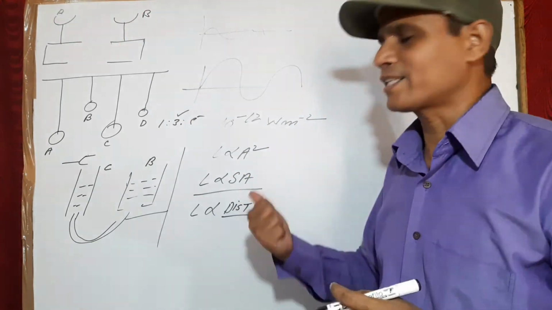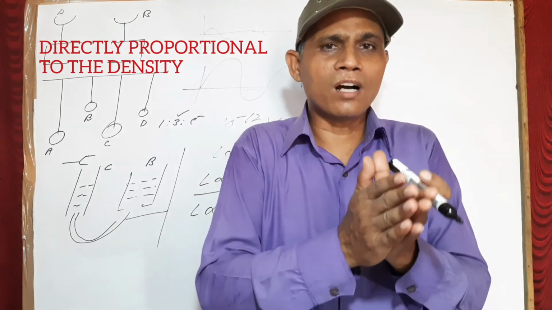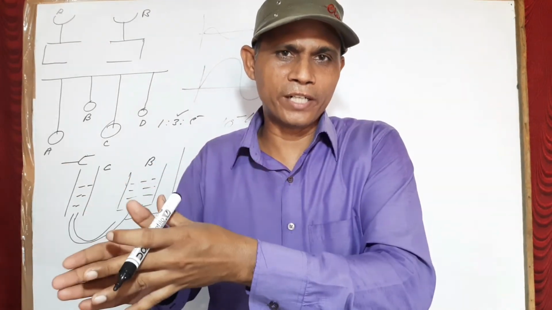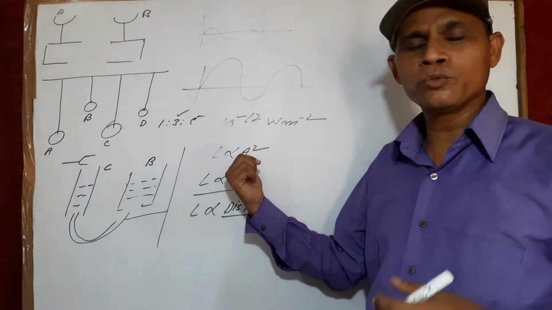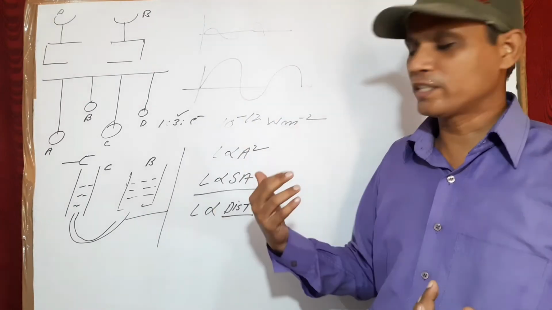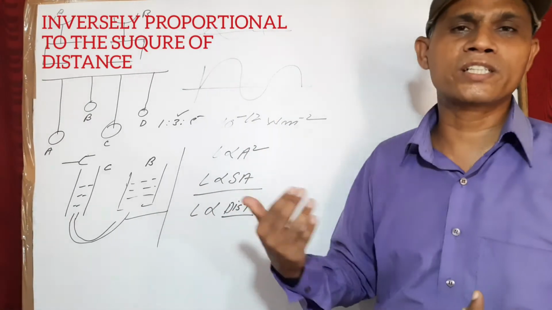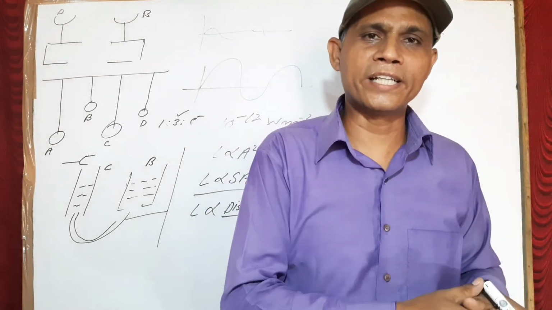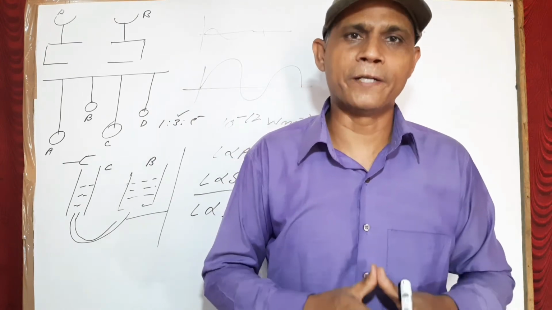Less is the distance, more will be the loudness. And the next and last is the density of the medium. So these are the factors upon which the loudness depends. Factor number 1, amplitude: loudness is directly proportional to the square of the amplitude. Surface area: the more the surface area. And next, loudness depends on the distance and also the density. So these are the factors upon which the loudness depends.